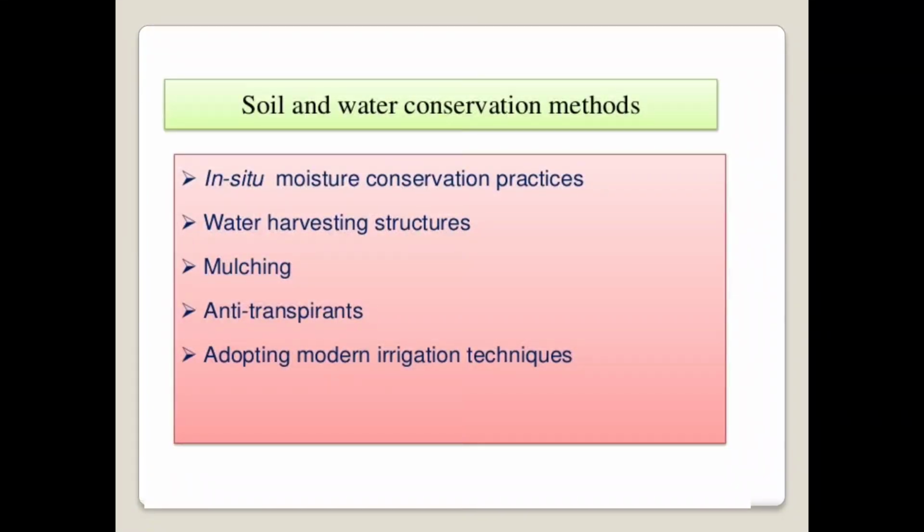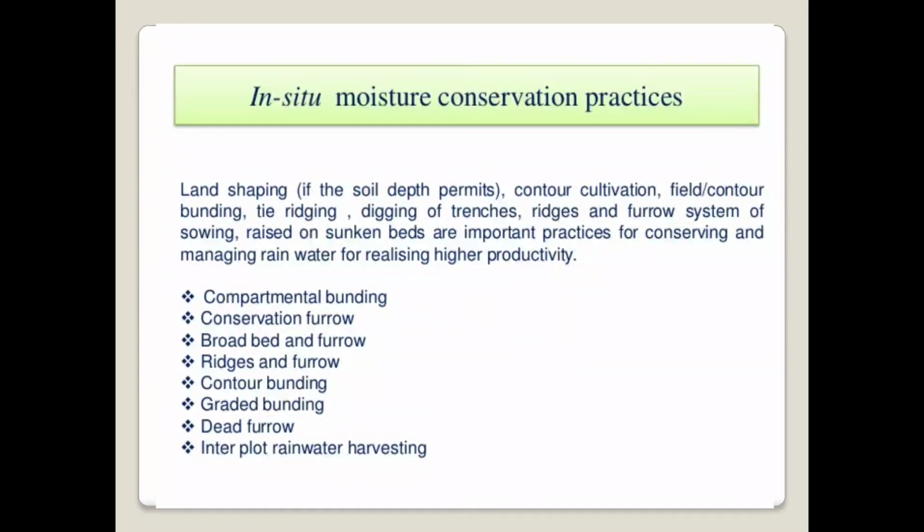So these soil and water conservation methods involve the in situ moisture conservation practices, then water harvesting structures, then the application of mulches, then use of various anti-transpirants, and adopting modern irrigation techniques. So these are the various soil and water conservation methods which are used to mitigate the drought condition. In that, the first and most important practice is the in situ moisture conservation practices.